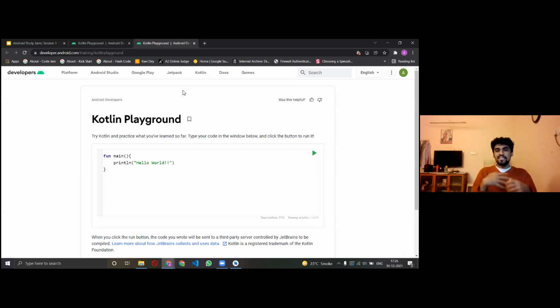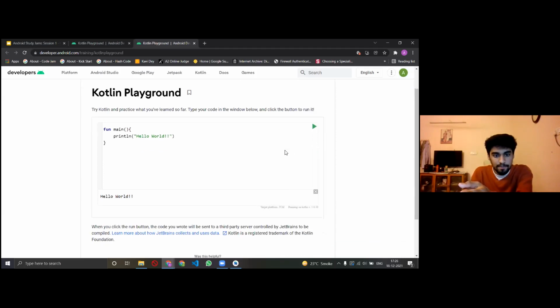Simple. It is as if the Kotlin language is saying to the world, hello everyone. And you can see the green button in the right top. If I just press it, it'll run. So, voila, you have your output, printed hello world, right? So I hope everyone has tried it out. Take 30-40 seconds, try it out, and tell me if anyone is facing any errors or did not understand what we did here.